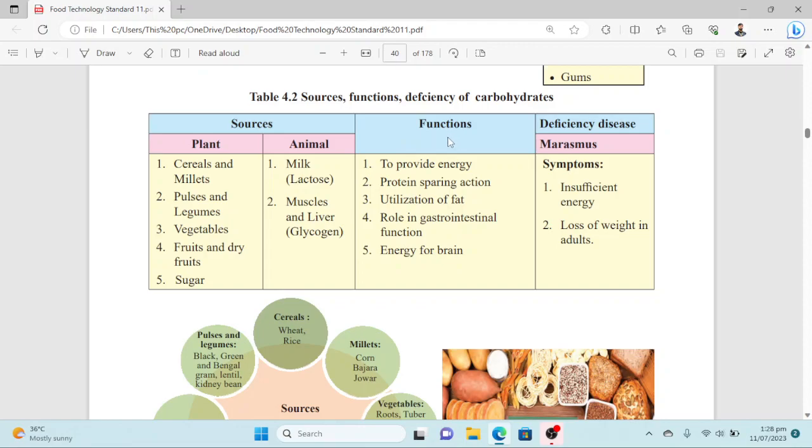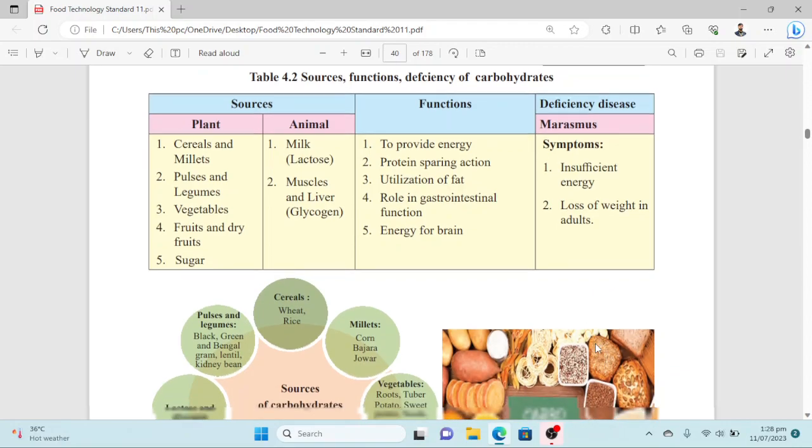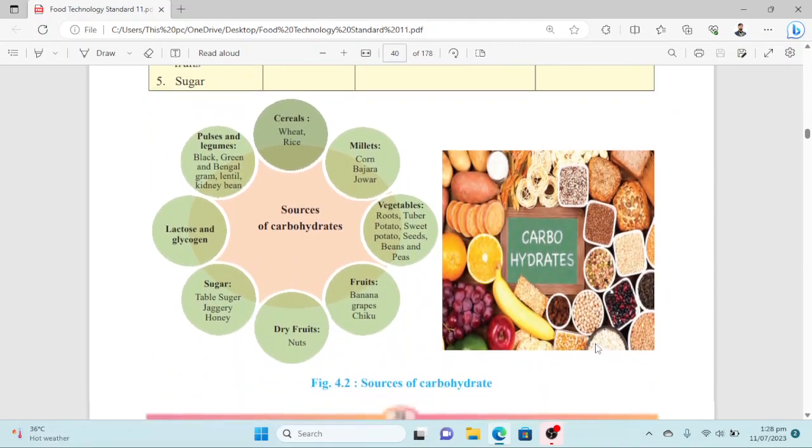Functions. First of all, the primary function of carbohydrates is always to provide energy. They also have protein sparing action. Then utilization of fat, role in gastrointestinal function, and they also provide energy to the brain. And what happens with their deficiency? The deficiency disease of carbohydrates is marasmus. What are the symptoms of marasmus? Insufficient energy and loss of weight in adults. So these are the deficiency diseases of carbohydrates in the body.